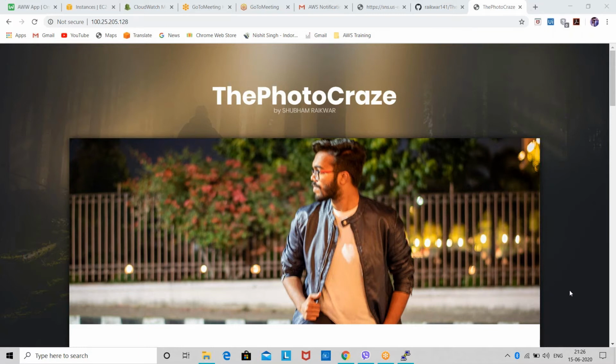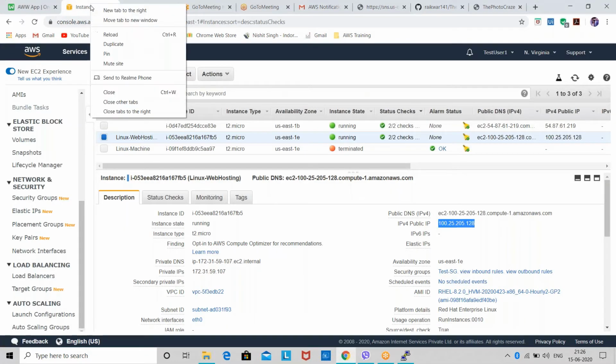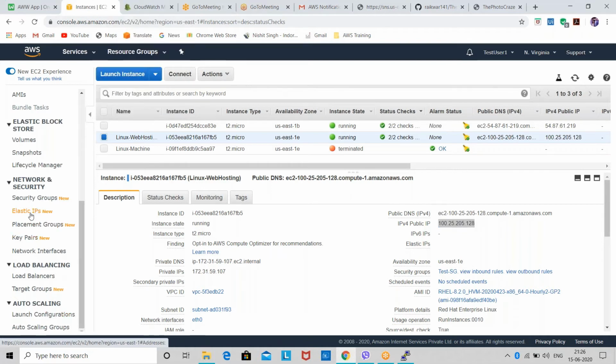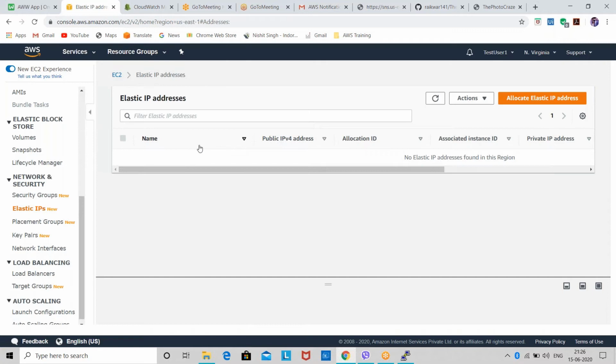Yeah, I have access to the EC2 machine's public IP. Now, you should remember I told you about Elastic IP. We can create our own Elastic IP. Elastic IP is nothing but a public IP. With the help of that Elastic IP, I can allocate it onto my instance, so my public IP will stay the same as long as I want. As soon as I release the Elastic IP, my public IP will change.